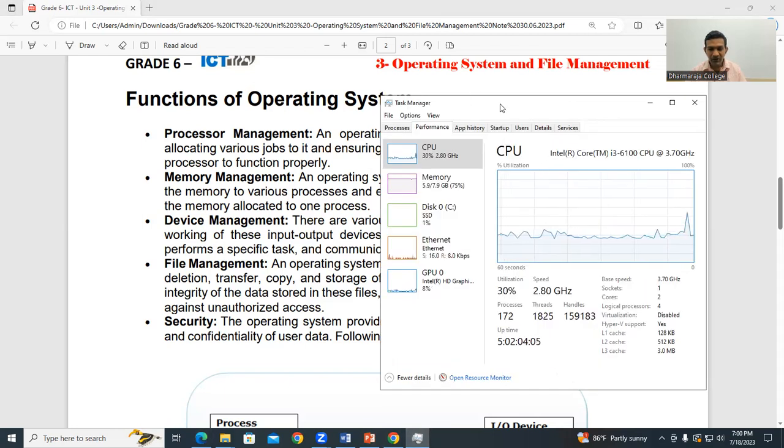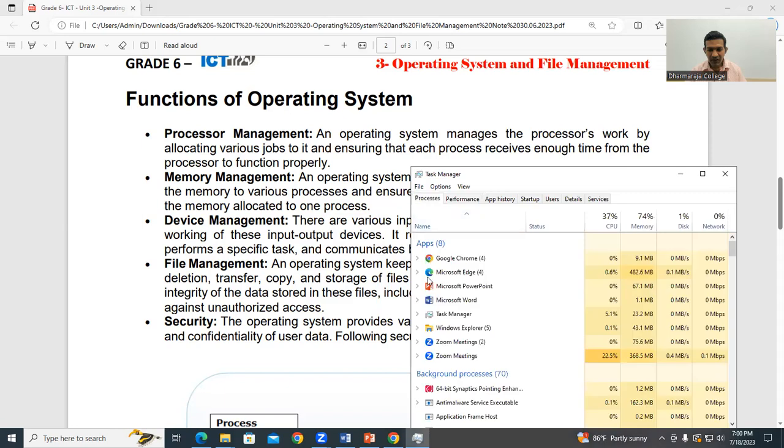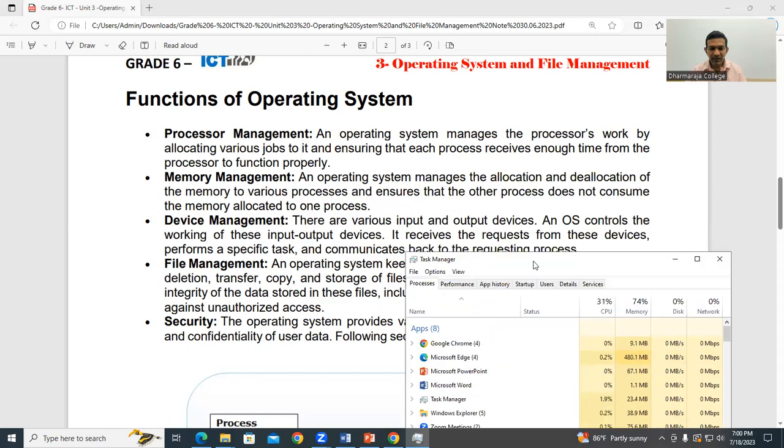Now you have seen here there are different jobs. Google Chrome is there, then Word is there. So those things are managed. The processes are managed by this one. And the second one is the memory management.